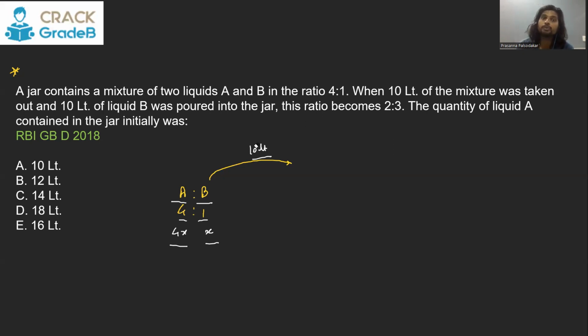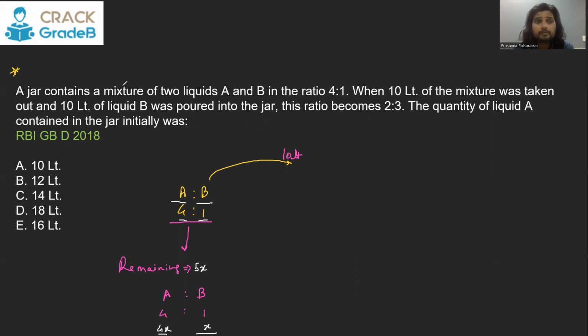So that is why I told you to understand that simple concept, that even after taking out that 10 liter, whatever remains will also have the same ratio. So you don't have to start your question upfront from here. Let the 10 liter go. Now, whatever remains will also have A and B in the ratio 4:1, because we just saw as long as you are separating the mixture, the ratio does not change. So if the ratio initially was 4:1, the ratio in the remaining mixture will also be 4:1. So now you can say if A is 4x, B will be x, and together they are going to be 5x, because this is 4x, this is x.